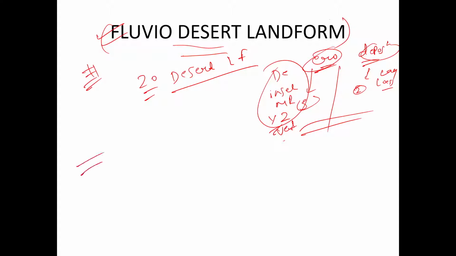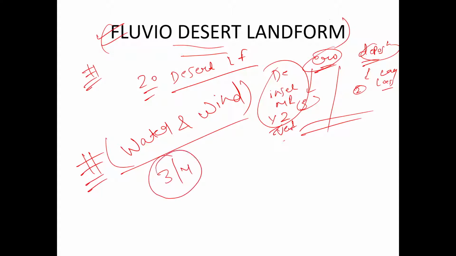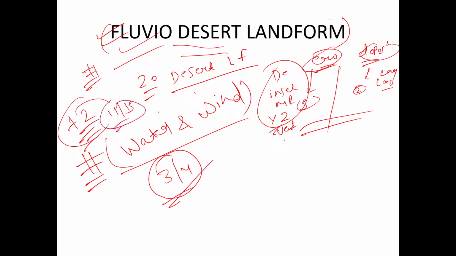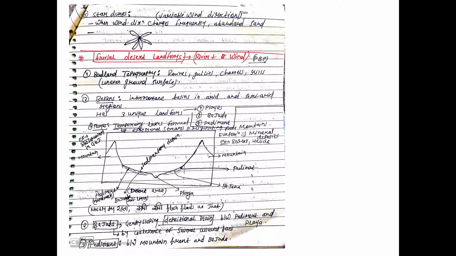These are the landforms which are made by the combined effort of water and wind. So it is pretty simple. There are 3 or 4 new terms, but if you are able to write this fluvio desert landform in the question on Aeolian or desert landforms, you will definitely be awarded 2 marks more than the rest of the crowd. Right? If somebody is scoring 11 out of 15, writing a good answer, you will score 13 out of 15. Right? So it is an added thing. It is not given in a lot of books.